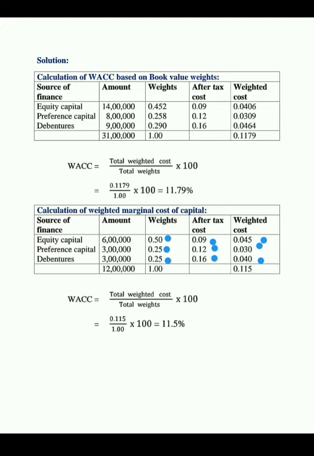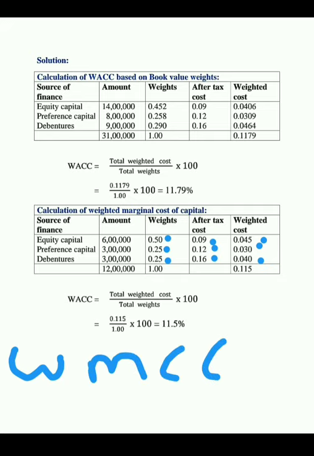So here the total of weighted cost is equals to 0.115.